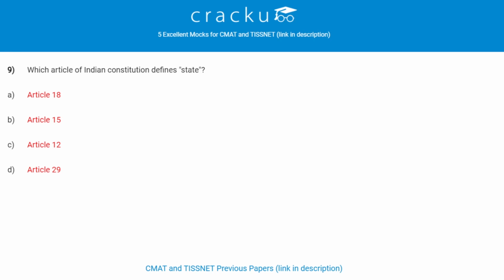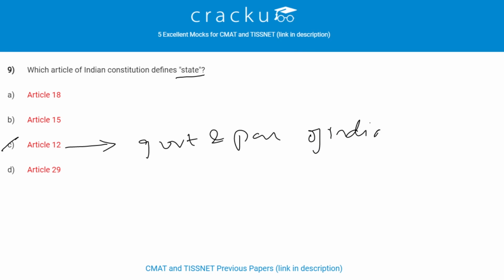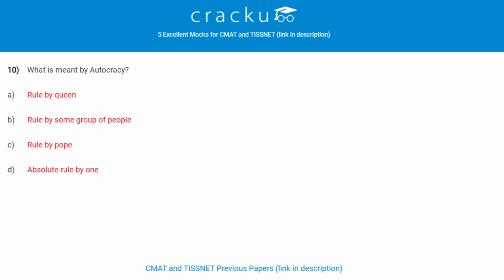Which article of Indian Constitution defines state? Article 12 of Indian Constitution defines the state. The definition of states includes Government and Parliament of India, Government and Legislature of each state, all local and other authorities within territory of India under the control of Government of India. Next question. What is meant by autocracy? Absolute rule by one is called as autocracy.